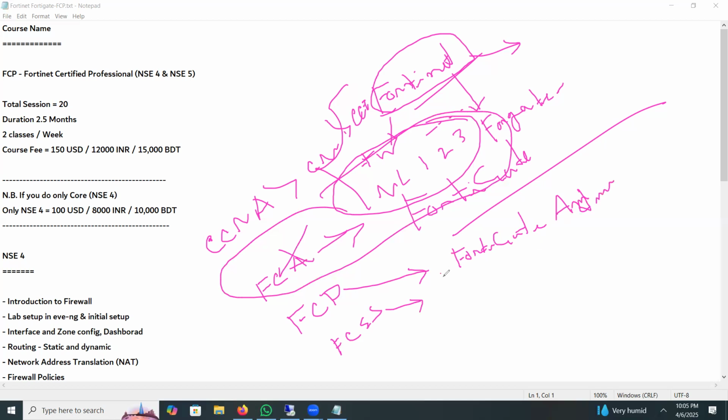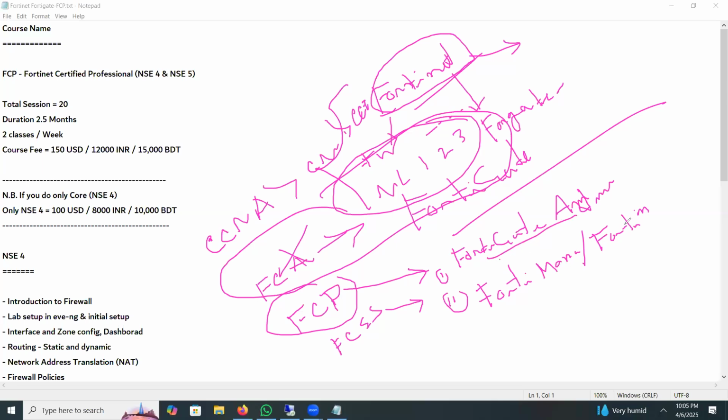Another one, we can have FortiManager or FortiAnalyzer, anyone. So to pass the exam FCP, FortiGate Certified Professional, you need to pass 2 exams.